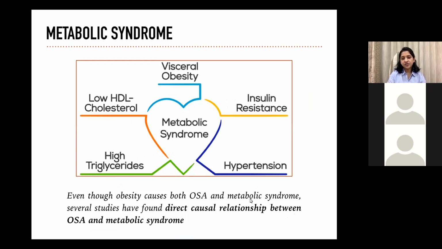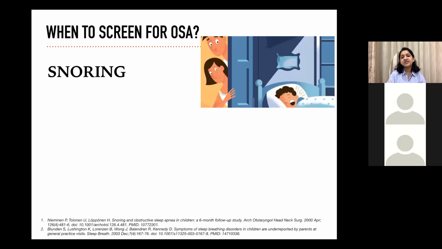Metabolic syndrome is a vicious circle of obesity, insulin resistance, hypertension, dyslipidemia. And even though obesity causes both OSA and metabolic syndrome, there are several studies that show a direct causal relationship between metabolic syndrome and OSA, irrespective of obesity. So when do we screen for OSA?